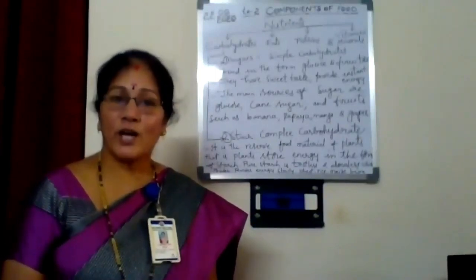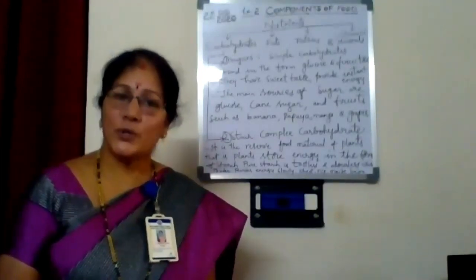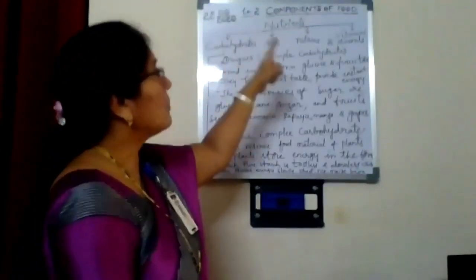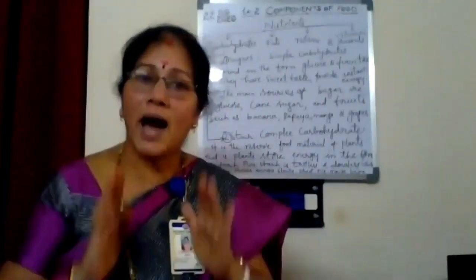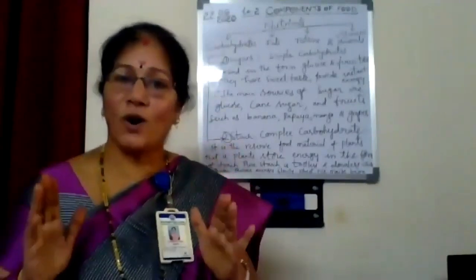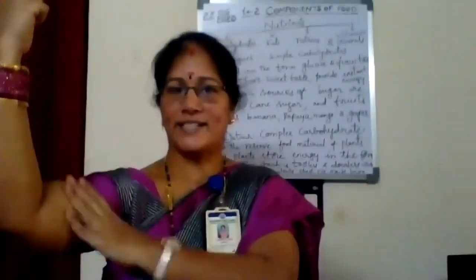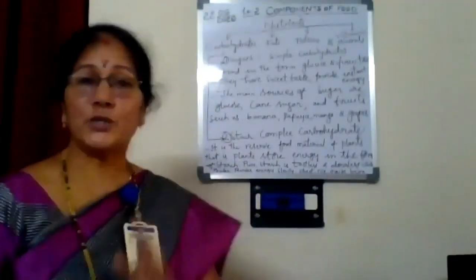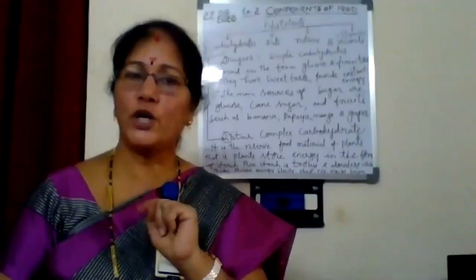Understand, children? Now we are learning components of food. Food contains nutrients. Nutrients are 5 types: carbohydrates, fat, protein, vitamins, and minerals. So now we are learning about carbohydrates. Carbohydrates are energy giving food. Carbohydrates are 2 types. They are sugars and starch. Once again we will see about sugars.